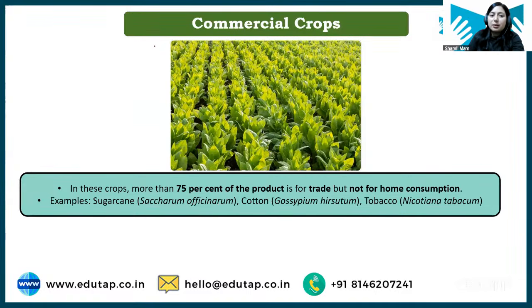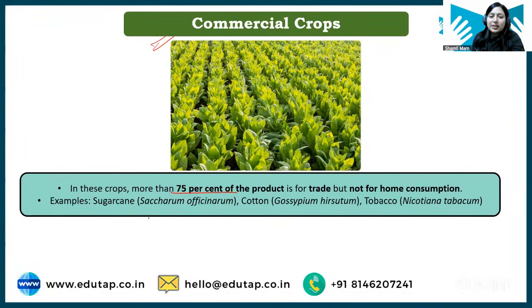Now students, what are commercial crops? Basically, commercial crops are crops which are grown for trade purpose, right? Now all crops can come under commercial crop. Now if rice is grown for the trade purpose, will come under commercial crop. Wheat is grown for the trade purpose, will come under commercial crop. Sugar cane, cotton, any kind of crop that is grown for trade purpose will come under commercial crop, right? So mostly 75% of the product is for the sale and rest is for the consumption.